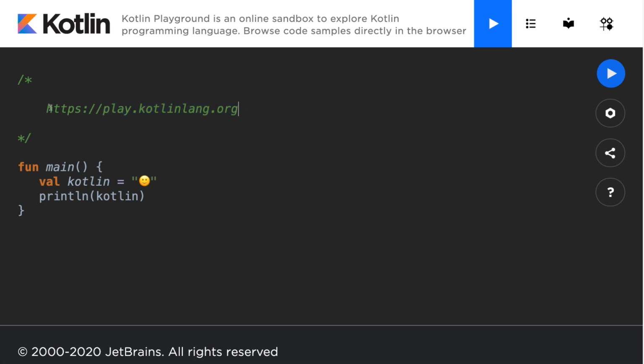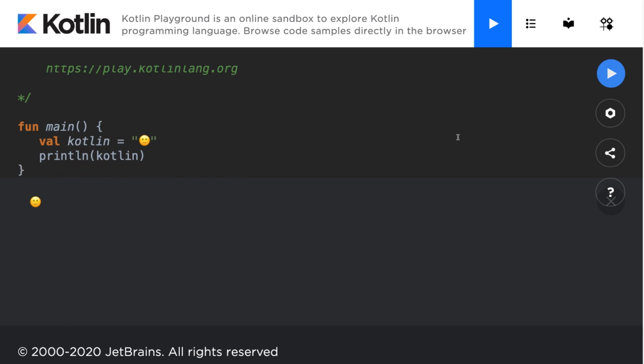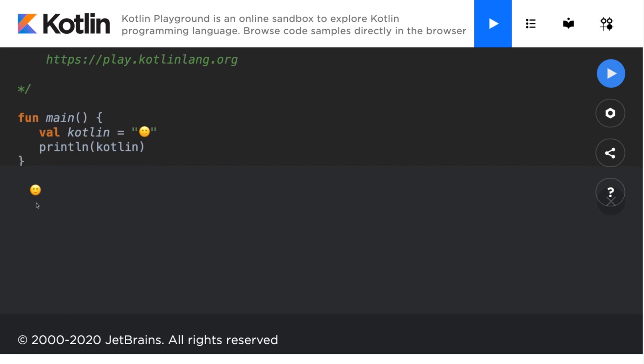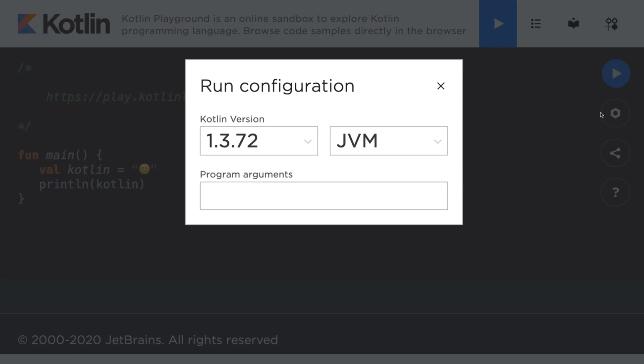And as you can see here, we have our file and we can write all of our code here, and any code that we call in our main function. As soon as we hit this big blue run button, the console will print out whatever we have specified in the main method. We can also close the console, and we can change the settings and the run configuration.